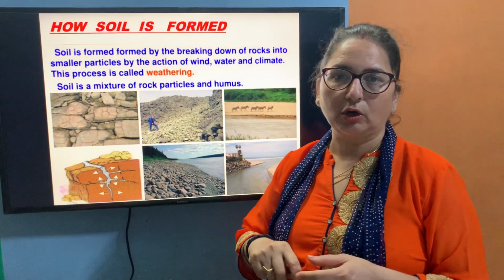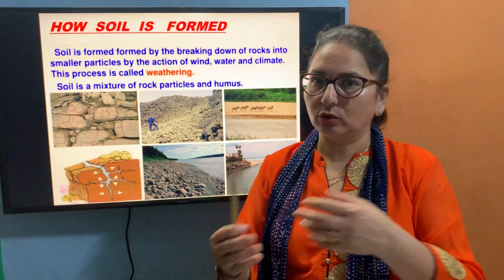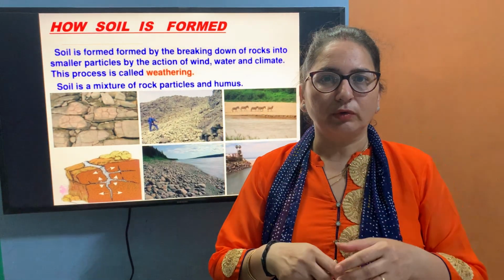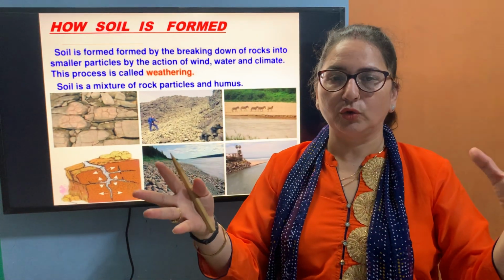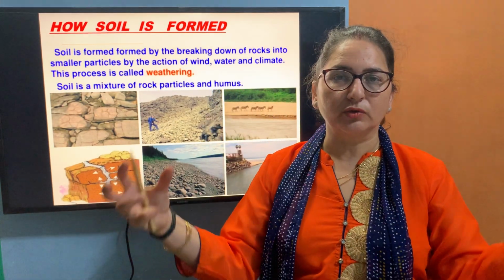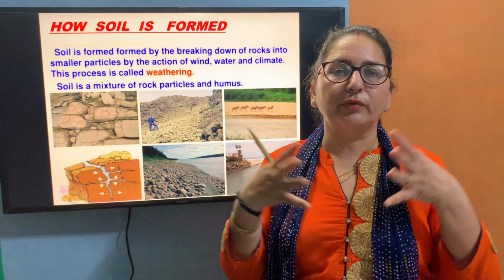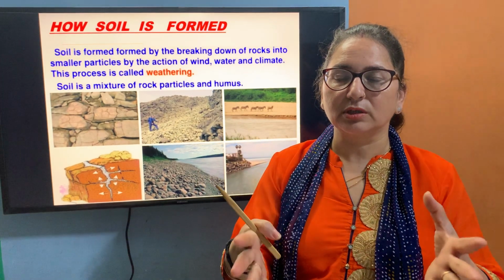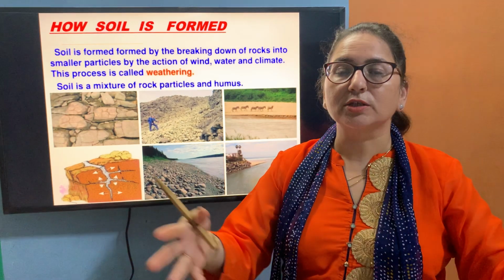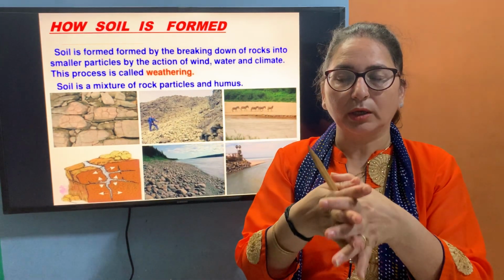Now if you recall the climate. Climate is either the hot season or the cold season. You can say या तो गर्मी हो या सर्दी हो. When there is a hot season, what will happen? You have seen that things will expand during summer season or during hot season. But in the cold season, the things will contract. This you know. Same is the case with the rocks here. When there is a very hot season, बहुत गर्मी हो, the rocks will expand, and immediately if it becomes cold, they will contract.